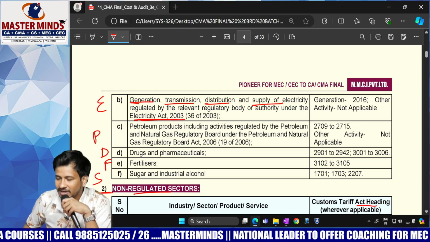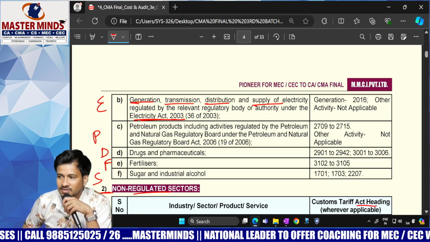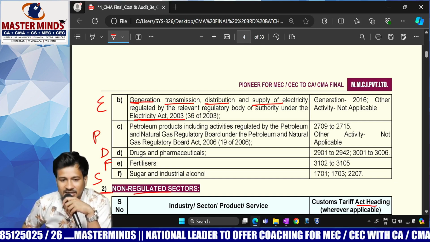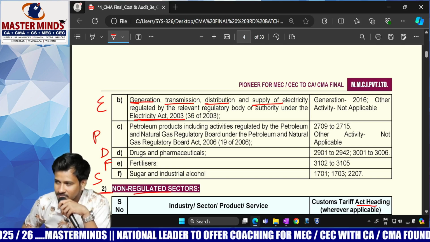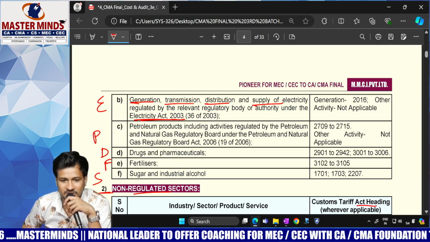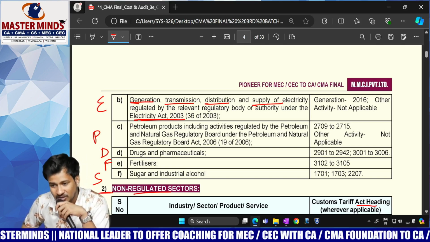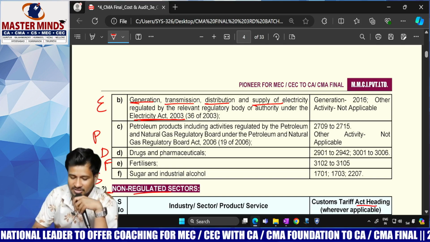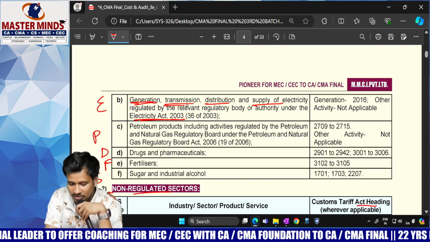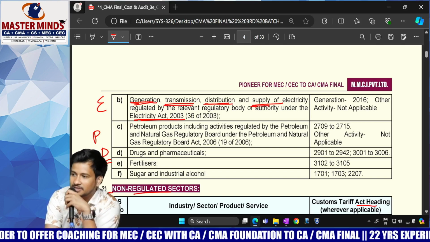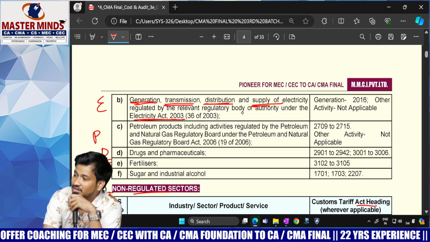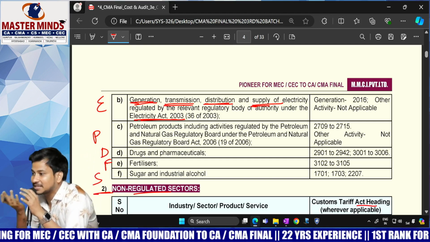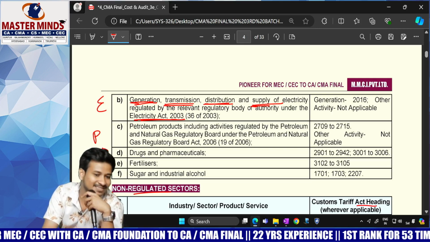And of course you might have learned the same in CMA Inter with the specific boards SERC and CERC also: State Electricity Regulatory Commission, Central Electricity Regulatory Commission, and you are having State Electricity Board, Central Electricity Board also. Understood? And each and every word, like what is generation, what is transmission, what is distribution, what is supply, everything is defined as per Electricity Act 2003. This is not defined as per Companies Act. Hey, respond, is it clear?